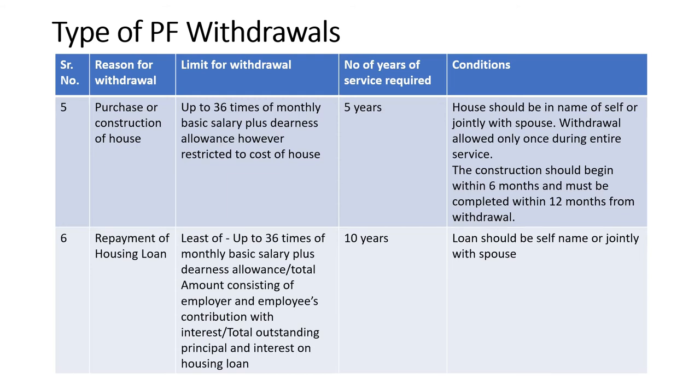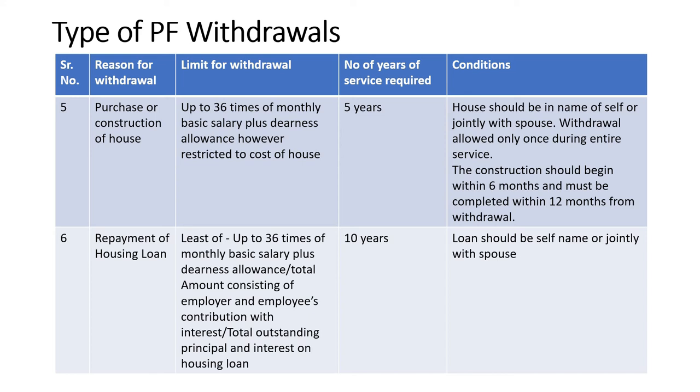Fifth is the purchase or construction of house. If employee wants to purchase or construct a house, he can withdraw up to 36 times of his monthly basic salary plus dearness allowance. However, the withdrawal amount should not exceed the cost of the house. The number of years of continuous service required in this category is 5 years. Another condition here is that the house should be in the name of either self or jointly with the spouse, if he is constructing a new one.